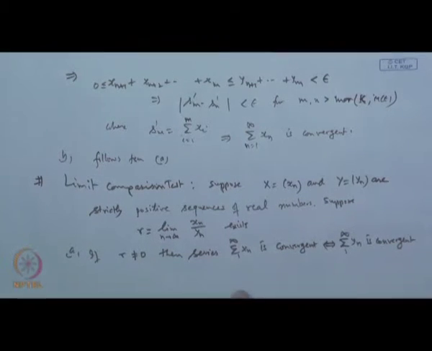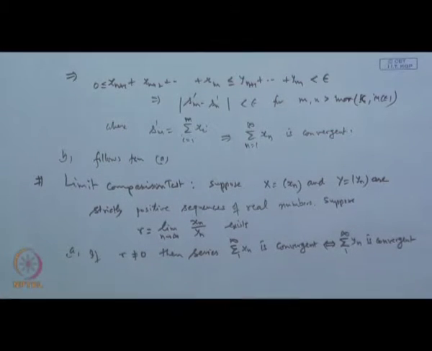It means the behavior of the series sigma y_n and sigma x_n are parallel: if this limit x_n over y_n exists and is different from 0, then both the series will have the same nature. If this series is convergent, this has to be convergent.